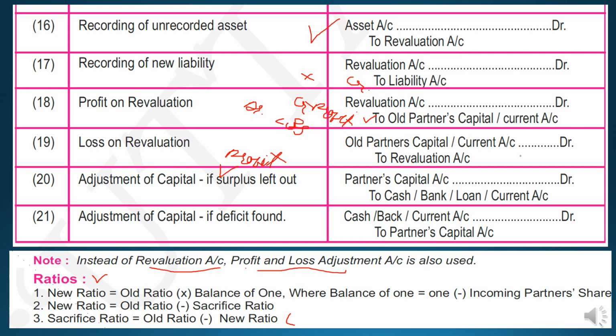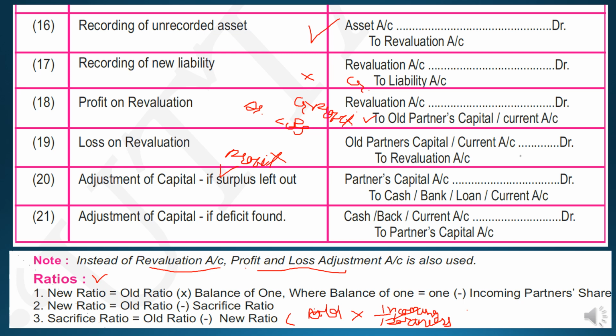You can also find out the sacrifice ratio by multiplying the old ratio into the incoming partner's share. Hope you understand, students.